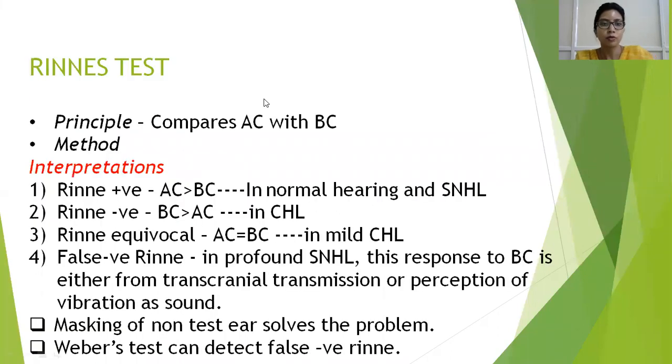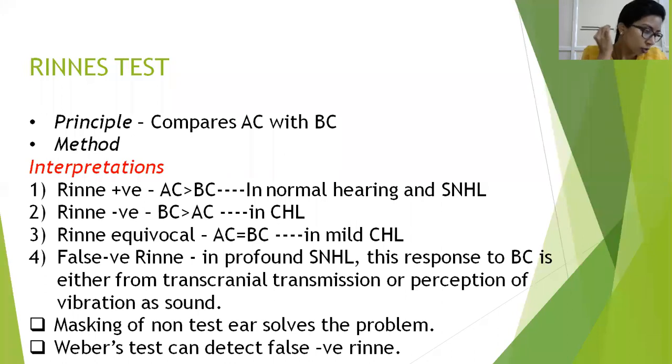The first tuning fork test is the Rinne's test. The principle of Rinne's test is based on the fact that air conduction is longer in duration than bone conduction. Why should this be so? It is a very simple logic. While we do Rinne's test, for air conduction you place the fork outside the external auditory canal.